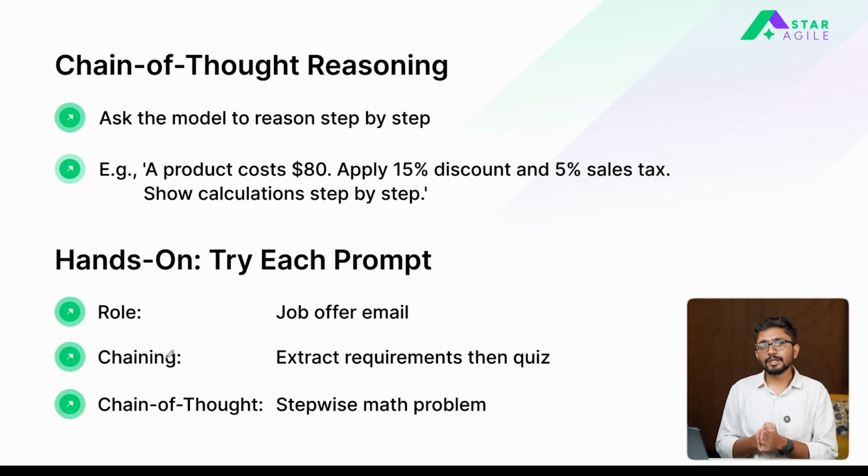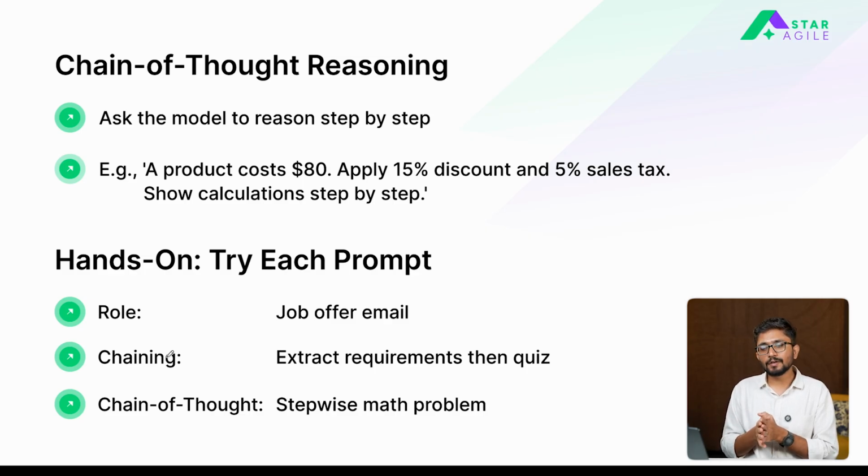The third one is known as chain of thought reasoning. In chain of thought reasoning, you ask the model to reason step by step before generating a response. Say, for example, you give a model a mathematical equation to solve. Now, if you give the model that exact equation without asking it to reason or think step by step, here we are not giving the model the instructions, right? So how is it supposed to solve it? The model on its own will understand the question and it will generate the answer. But in order to do it, it has to break down that problem and think step by step.